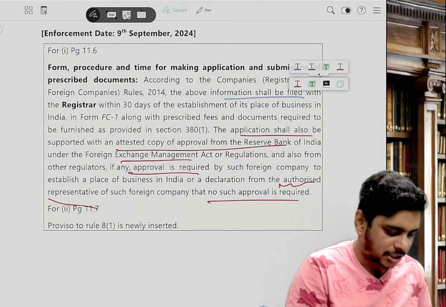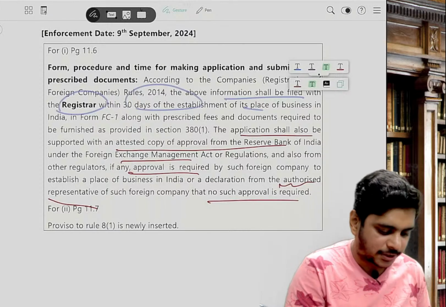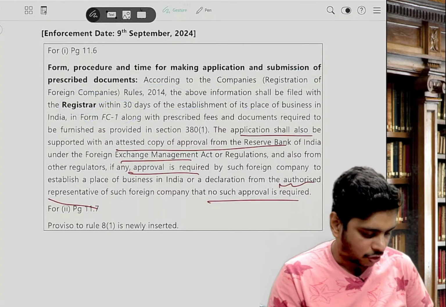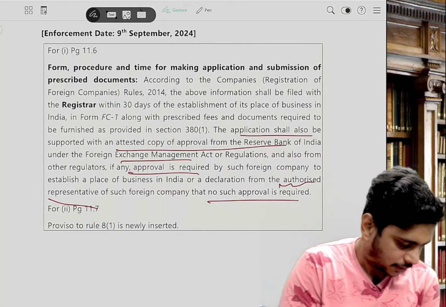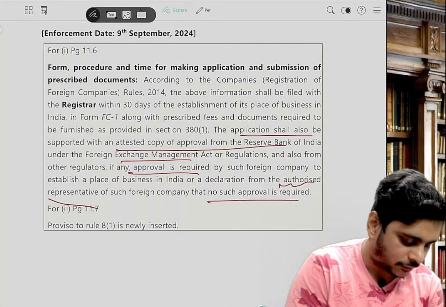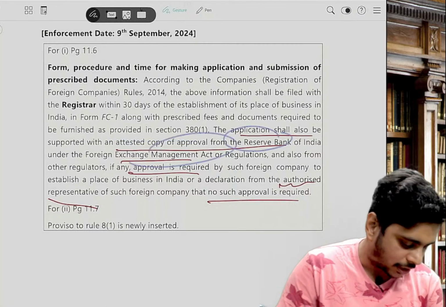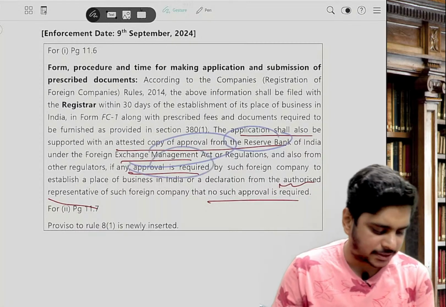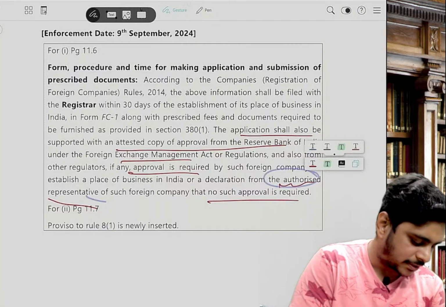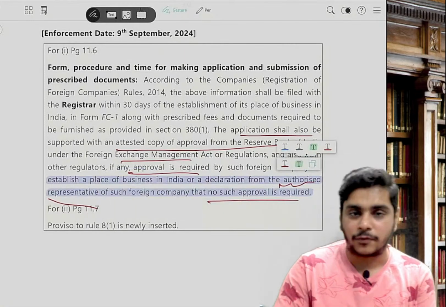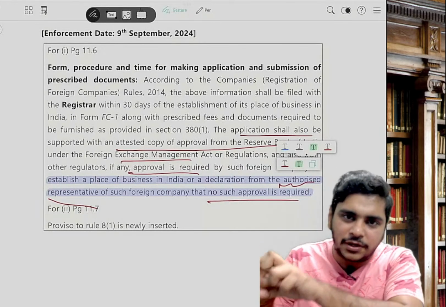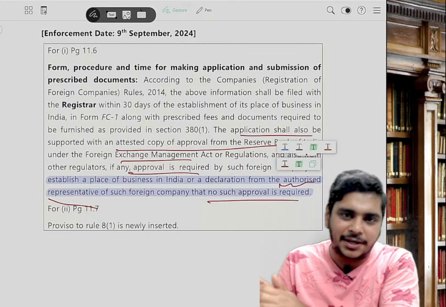So the above information shall be filed with the ROC within 30 days of the establishment of place of business in India in form number FC1 along with the prescribed fees and documents required to be furnished as given in section 380. The application shall also be supported with attested copy of approval from the RBI under FEMA or other regulations, if approval is required by such foreign company to establish a place of business in India, or a declaration from authorized representative of such foreign company that no approval is required. Now, it was already there in the rules. Only they have removed it from the rules, and they have also added it in the answer.